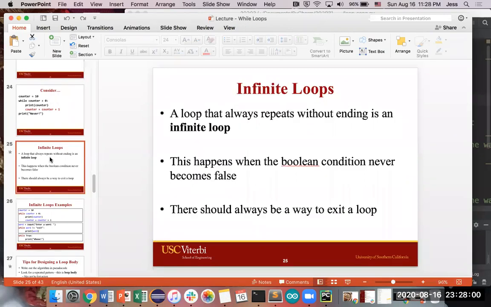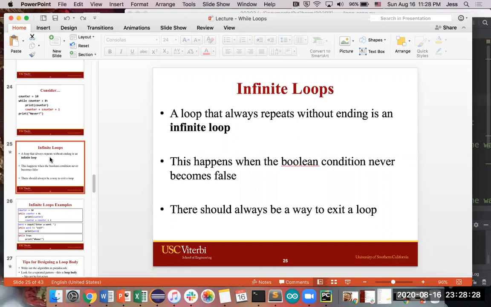One of the dangers though with loops, they're very useful. They're really fantastic when you use them. I use them all the time at work, especially in situations where you need to handle bad input or you need to repeat code over and over again. But one of the pitfalls that you may run into is that if you don't structure your loop correctly, you may have something that's called an infinite loop.